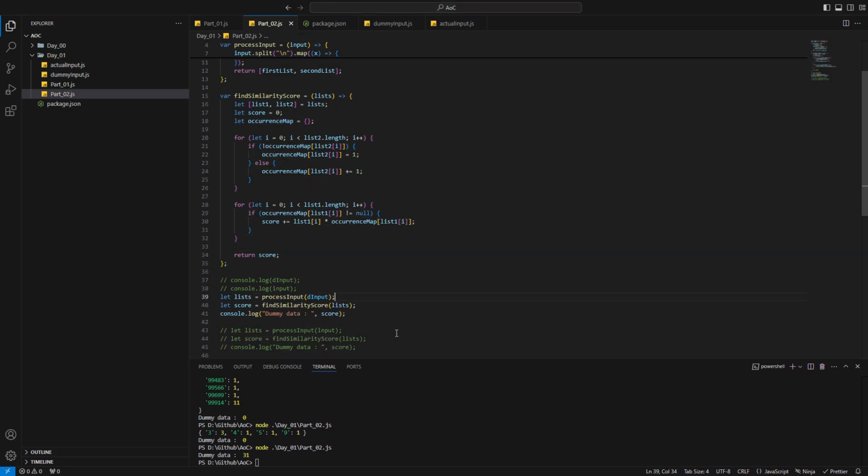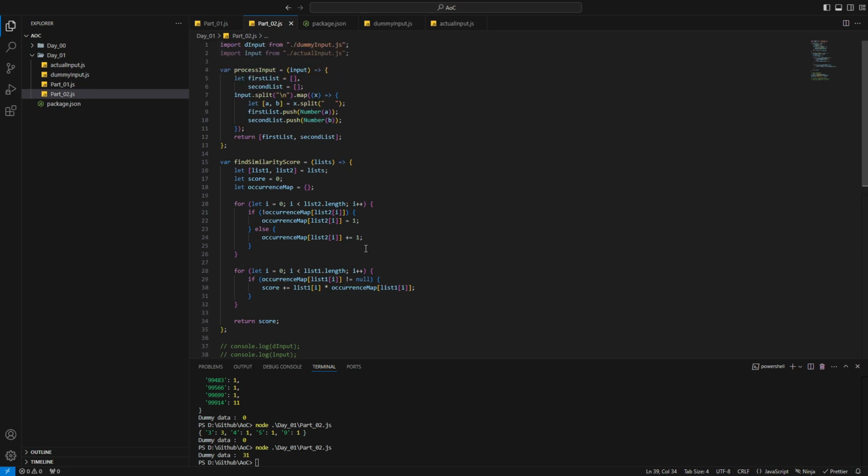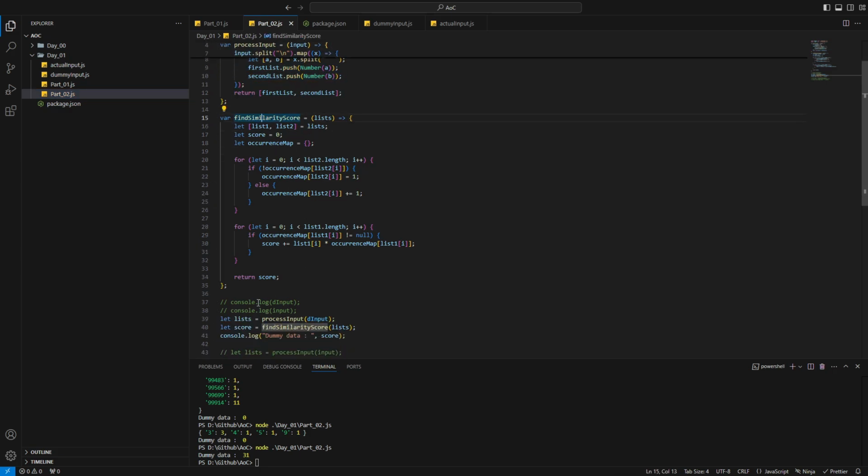Okay, cool. So we're back to this part. I created a new file called part 2, and here this part is the same where we're processing it. So in this part we find a similarity score based on the list that we have, and so we have a score and we have an occurrence map.